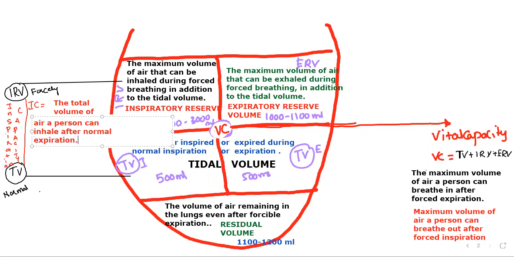After the normal expiration, how much he can take in. So how does he take in? By normal and forcible inspiration.